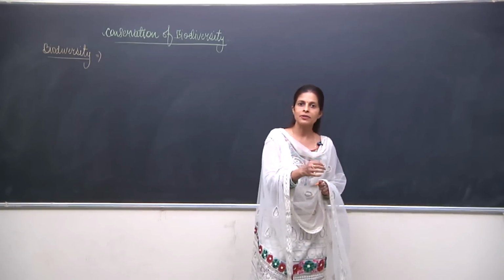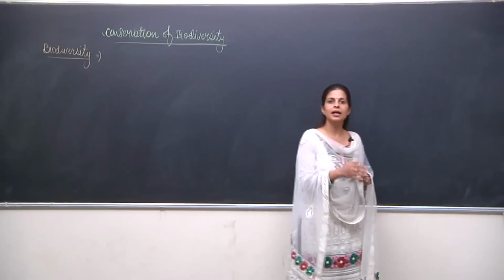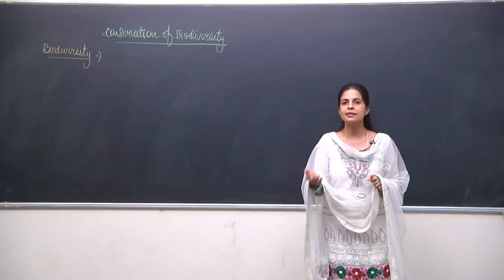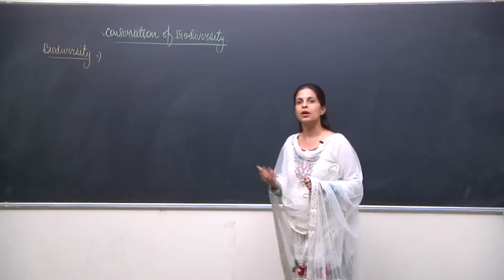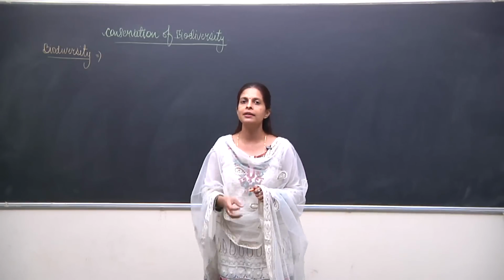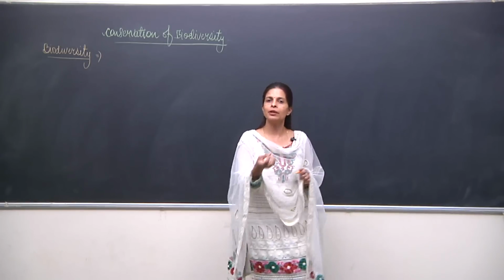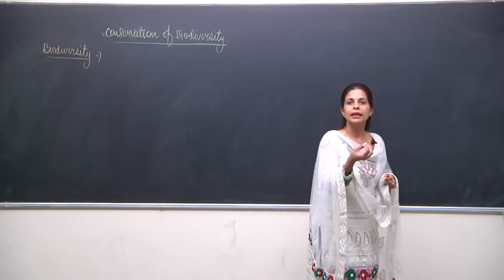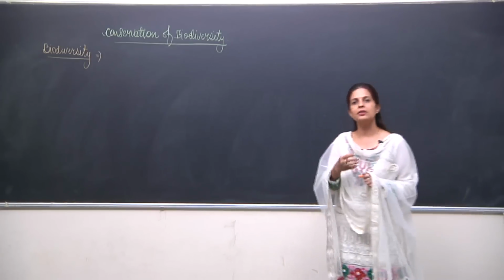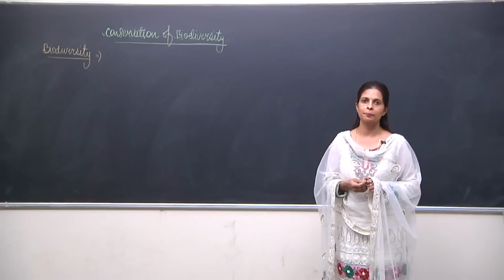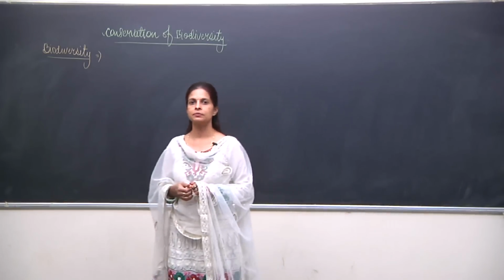If we want to define biodiversity, the different kinds, numbers, variables, qualities and quantities all come under biodiversity. If we talk about any species, any plant, any animal, we will find so many differences in them. All of these come under biodiversity.